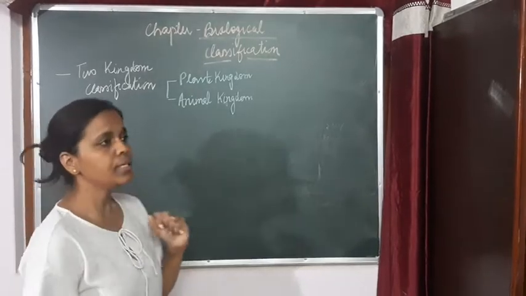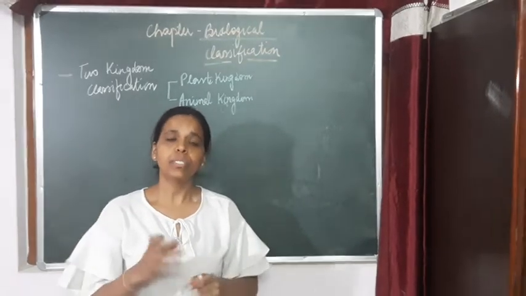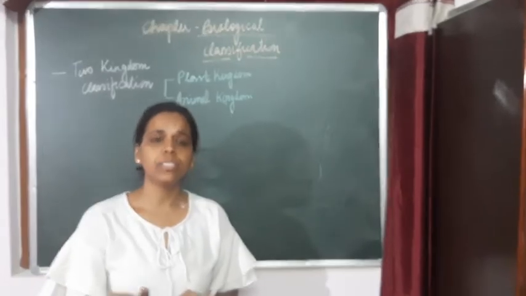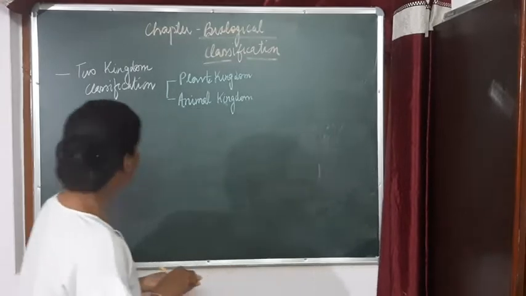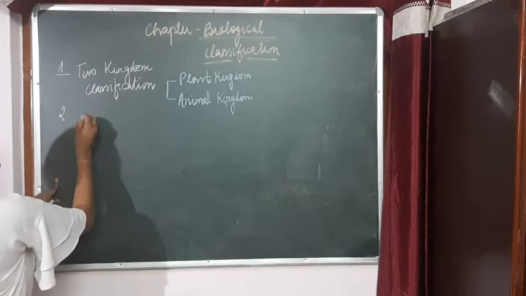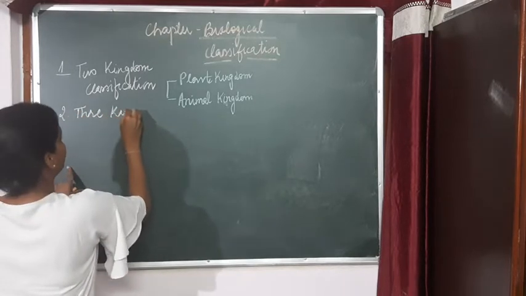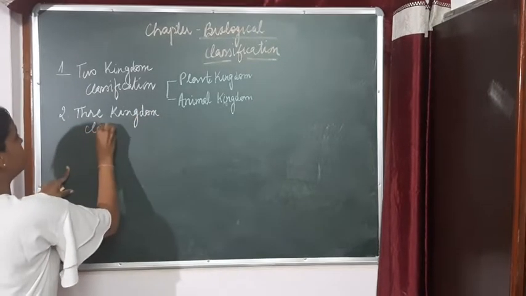But this classification had so many loopholes. We can't categorize all the plants, with such a high variety and such a high variation in the species, in a single kingdom only. So there arises a need for another one. This was the first. The second one was the three kingdom classification.